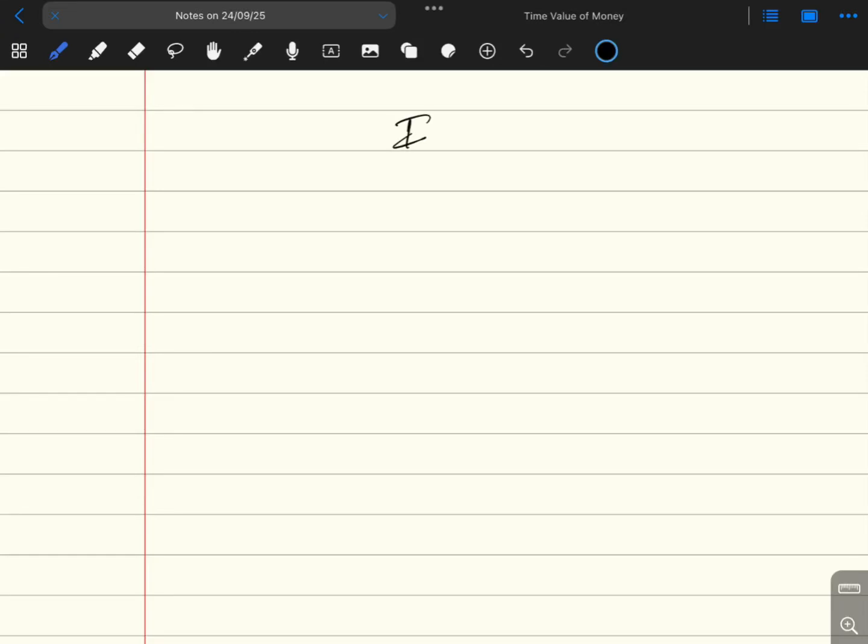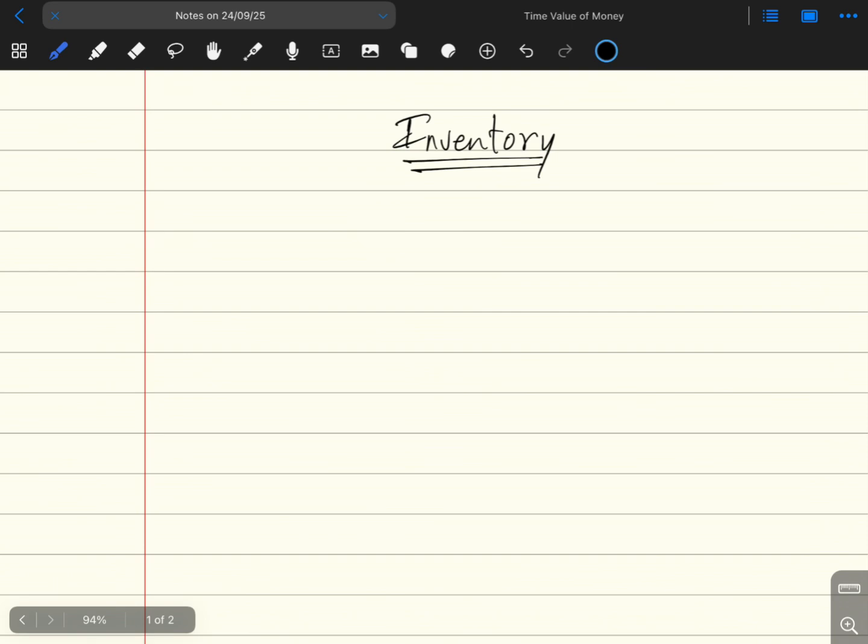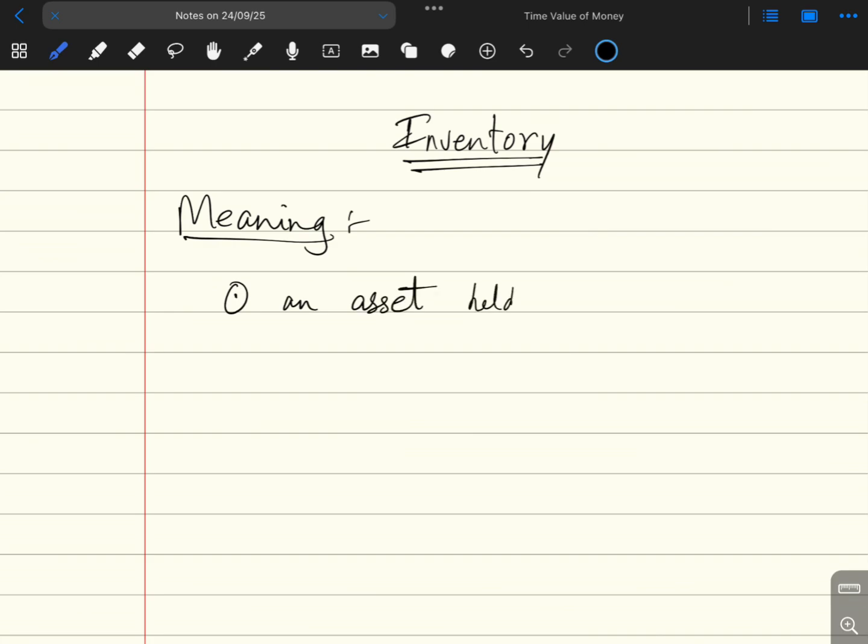Hello everyone. In this lecture, we shall understand what is inventory and its types. So let us begin with the meaning of inventory. Inventory is nothing but a current asset held by a business.